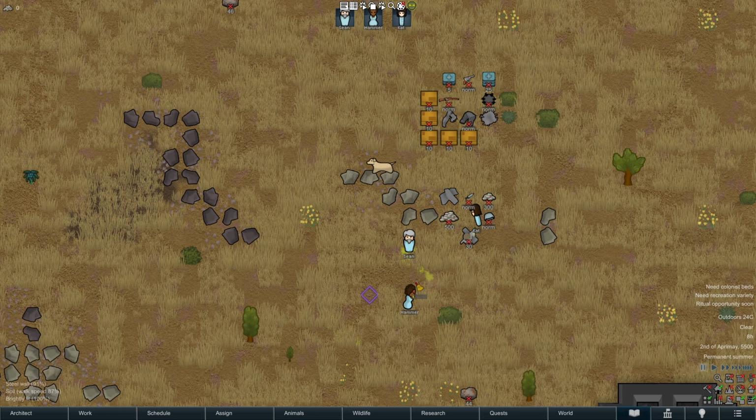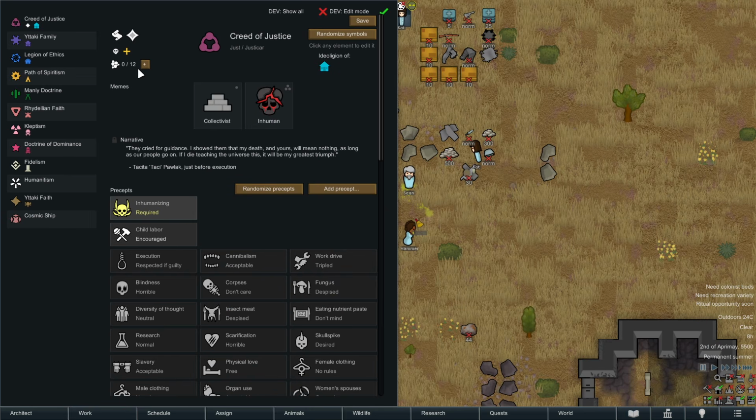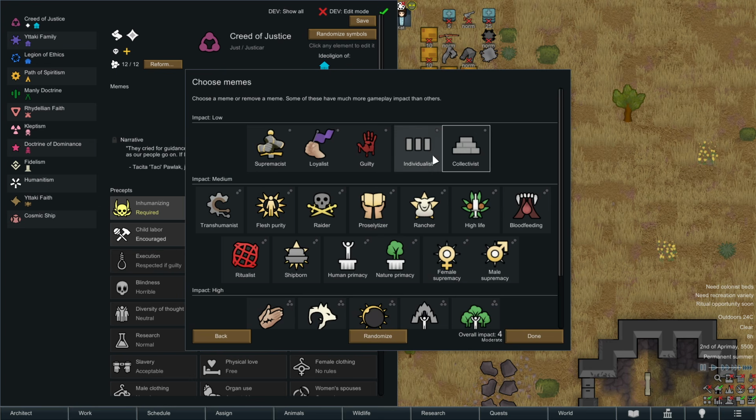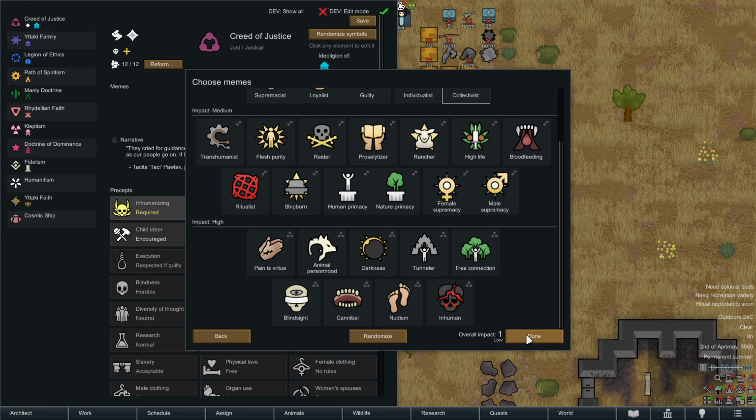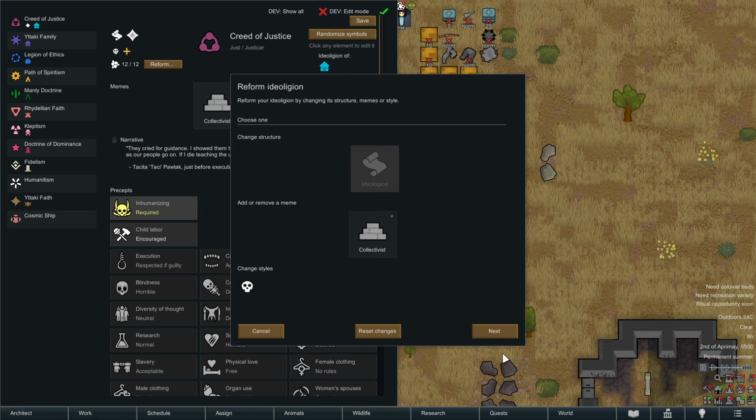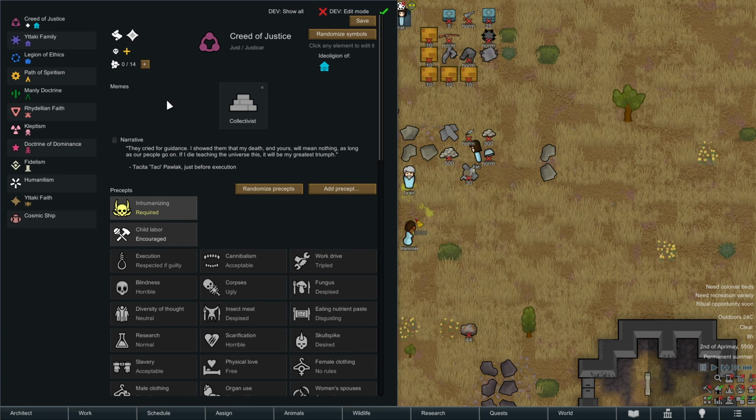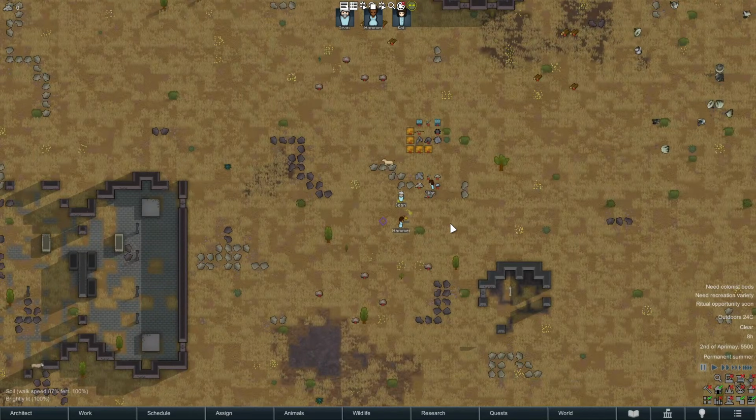Once it's done, you have this point counter reset again, and then you can fill it again, and then things go again like that. You can also, like I said, remove things again if you didn't like them. It's all possible. The counter just increases every time you do a reformation, and that's that.